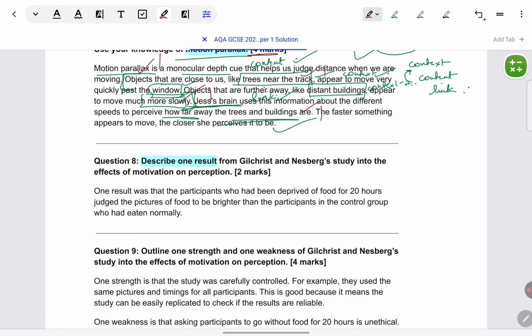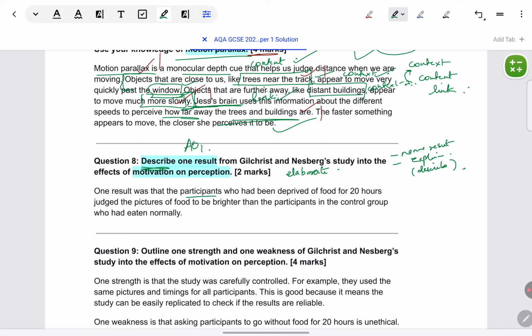AO1 question, because it is described and one result has been asked from for a specific study. Gilchrist and Nesberg study into effects of motivation on perception. It is describe, it's not just name or identify, so you do have to elaborate. You can think of the structure as name the result and just explain it a little. By explain, I don't mean that draw an inference or conclusion, but in words only describe what the results are. Just elaborate on them a little more. I'll show you with the help of the model answer.